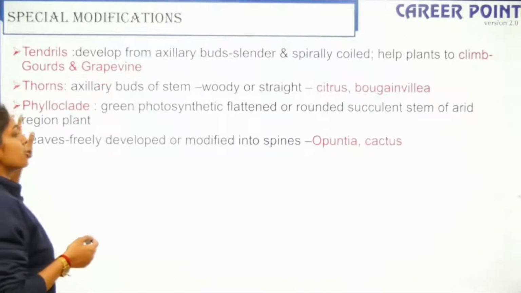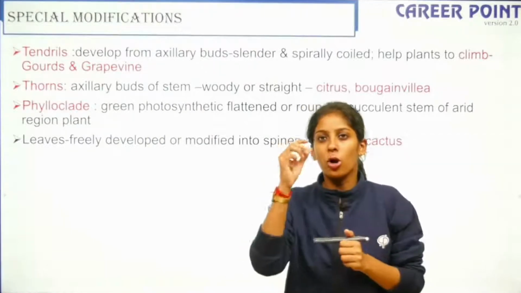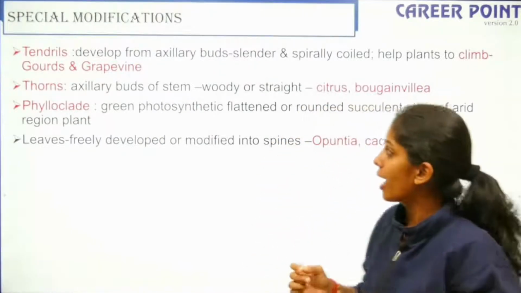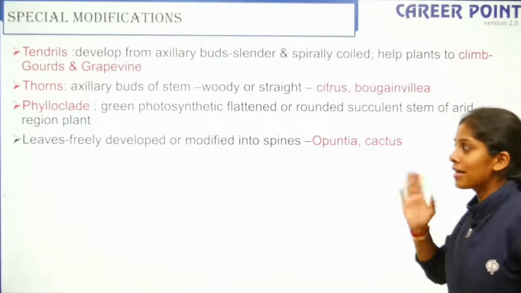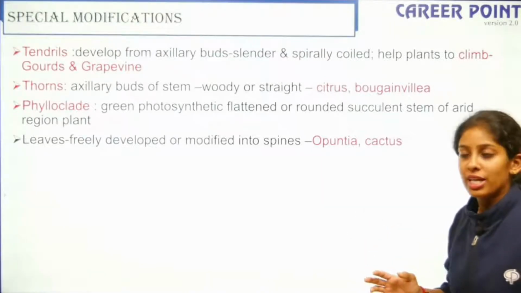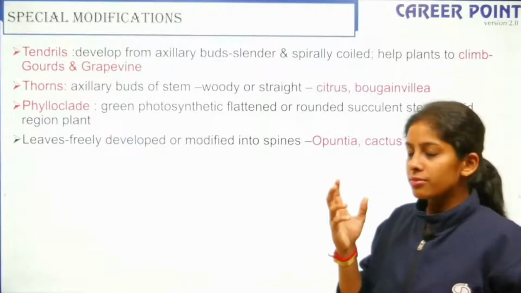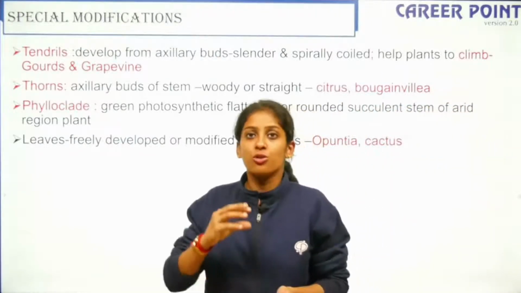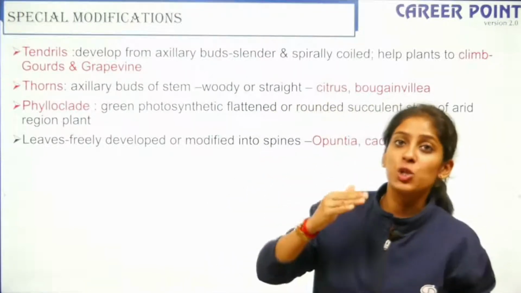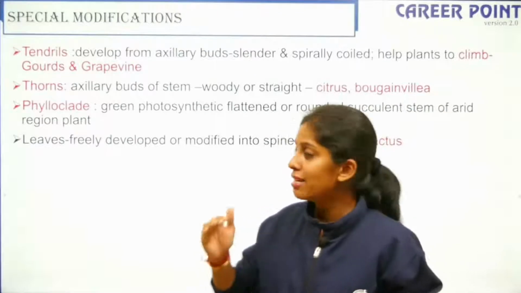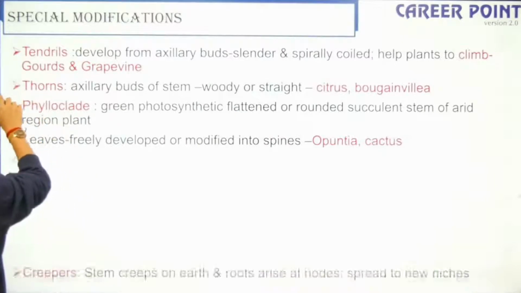There are certain special modifications of stem which again you have to remember, like your tendrils, the small coil structures which you can see in the gourds, right, in the grapes, thorns as you can see in Bougainvillea and cactus, phylloclade. So there are two things that students usually get confused. What is a phyllode and what is a phylloclade? So phyllo is leaf, okay. So phyllode is a leaf modification, phylloclade is a stem modification into a leaf. When a stem functions as a leaf, it is your phylloclade. Alright, yes, done? Okay, so probably we are done with the stem.